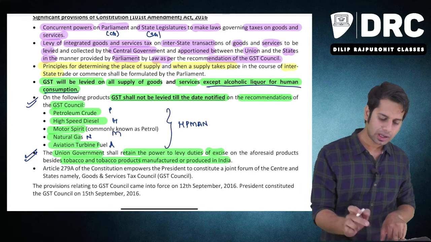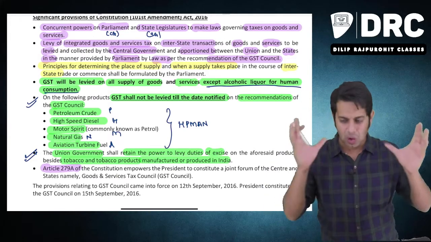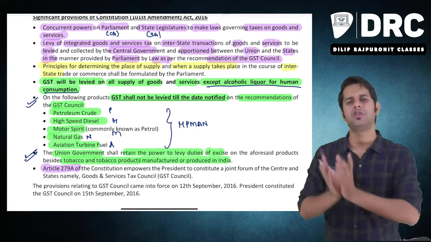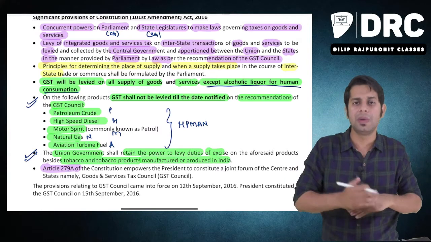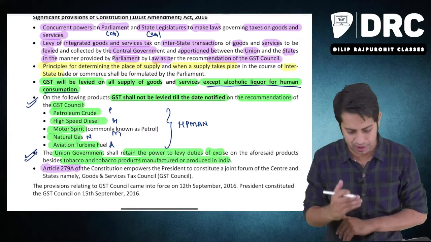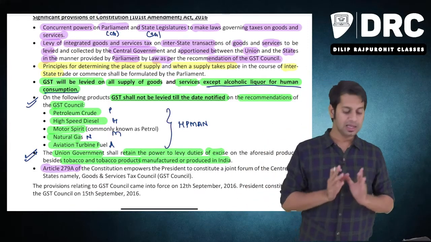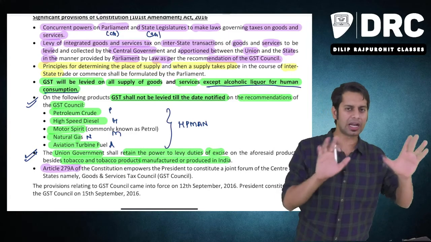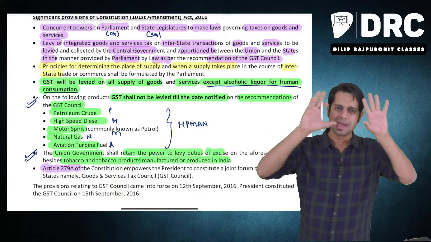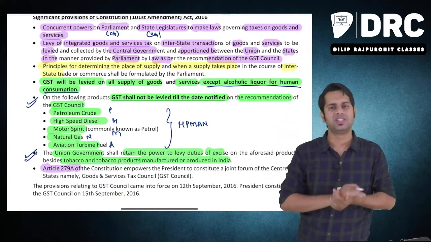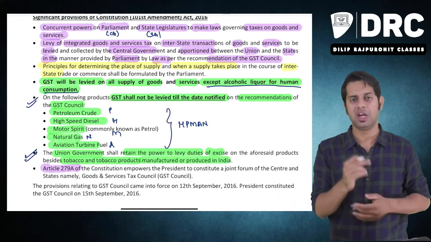Then they also introduced a new article called Article 279A, because of which a new council was made, that is the GST Council. This GST Council will make recommendations to the government with regard to different matters concerning GST, meaning whatever changes you are seeing with regard to GST in India are recommended by this GST Council. It is not Narendra Modi who is making the law with regard to GST. It is not Nirmala Sitharaman who is making the law with regard to GST. They have appointed a few people. These people are called the GST Council. They will make a recommendation to the government, and then the government will make that recommendation the law.